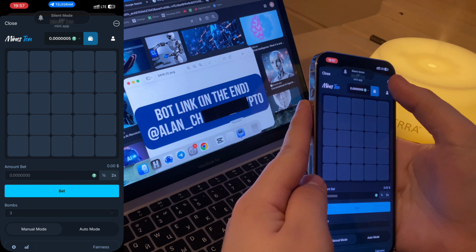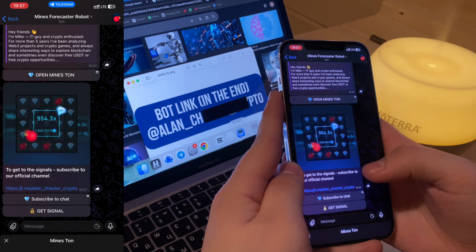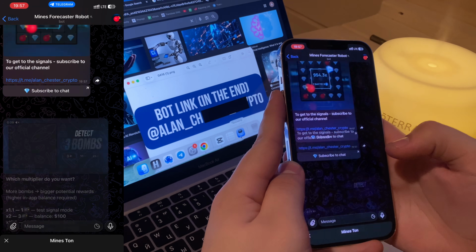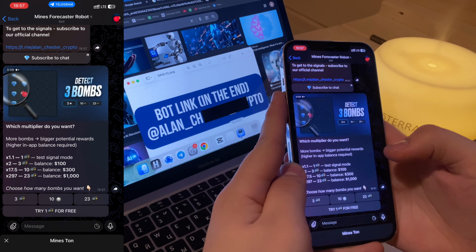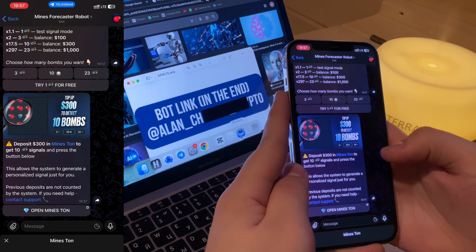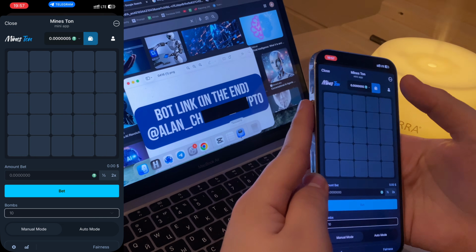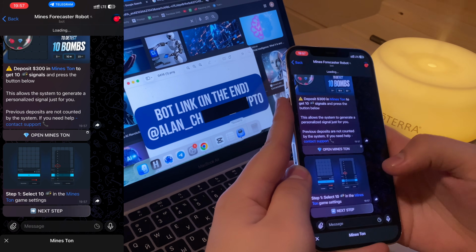Okay, so now we continue. I will choose this one with small value for today. Okay, I press completed. And after this, I will choose 10 here. Okay. And after this, next step.